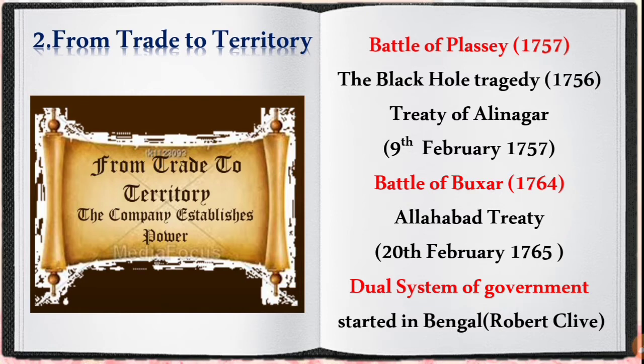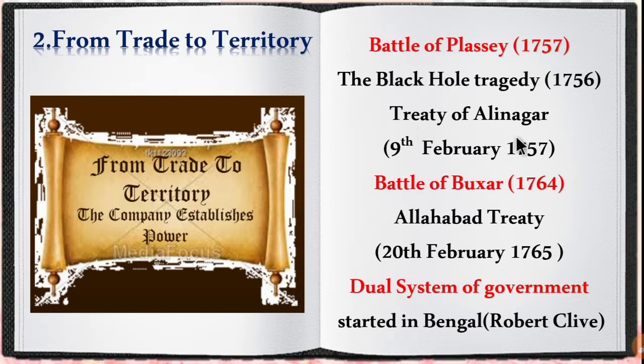So, Siraj-ud-Dawla wanted to take revenge over the British. For that reason, in a small dungeon room in Fort William at Calcutta, he captured 146 British prisoners of war for one night. The next day morning, when they opened the door, only 23 survived. So the remaining 123 of the prisoners were found dead because of the suffocation. This is known as the Black Hole tragedy of 1756. So this is the main reason behind Battle of Plassey.